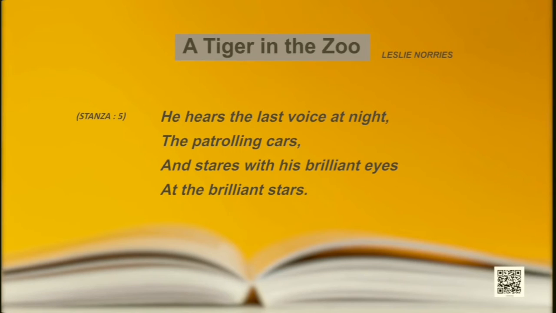Of his cage. And then he is stalking the length of his cage because there is not a lot of space to move around in the cage. So he's just stalking in his cage. And then lastly, he's ignoring. He doesn't want to see humans. Come on. The last stanza: he hears the last voice at night, the patrolling cars, and stares with his brilliant eyes at the brilliant stars.